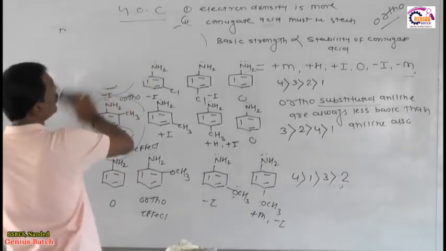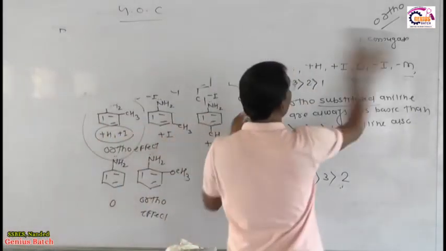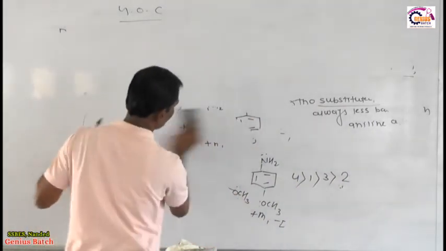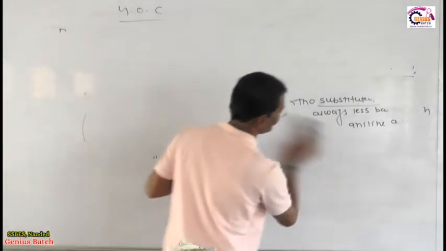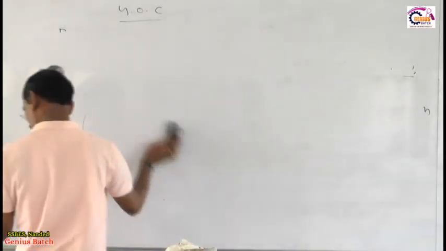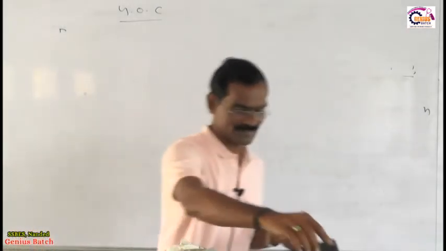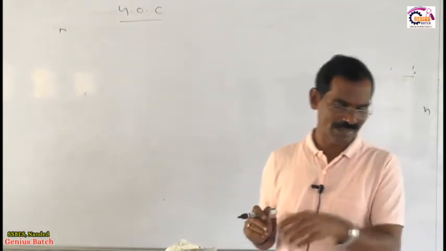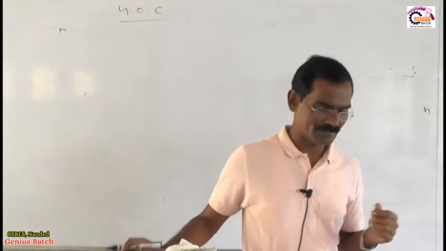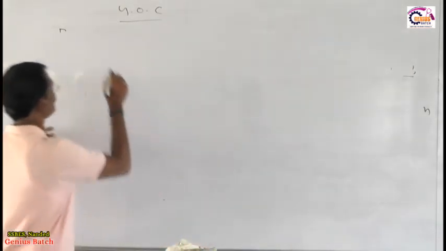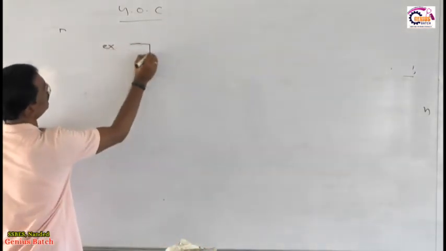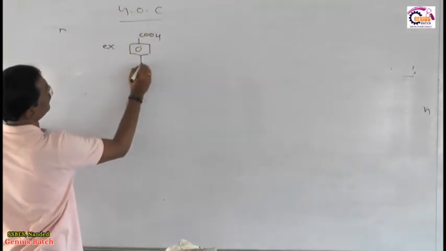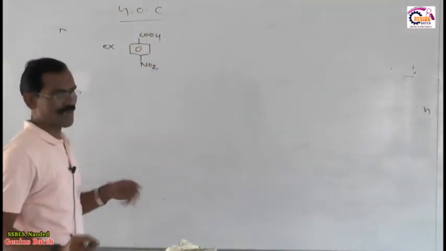Now we are moving toward the conclusive point. General example means what? General example by considering the acidic strength, basic strength, you know how to apply all these things. Suppose my students, I am asking you the general example point. Now the general example related to this, suppose I am considering here COOH, here NO2 which is called as para